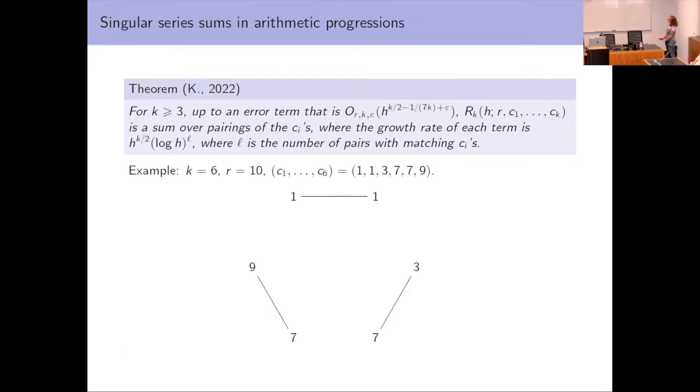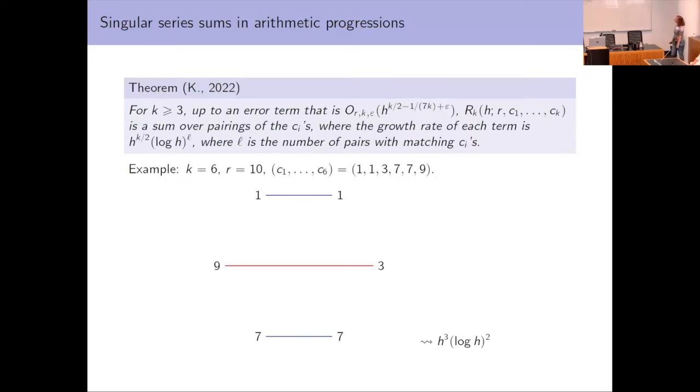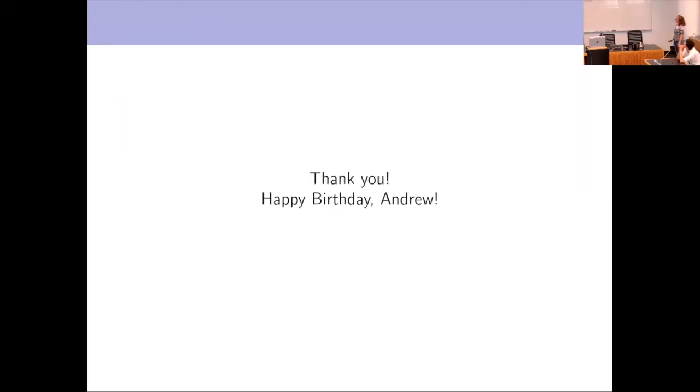So we get these pairings, and the moral of the story that I want to emphasize is that this supports the heuristic that I gave before, which is not how any of the proofs go, but it's an instructive heuristic. The log h's in each of these terms, the contribution to the growth rate in terms of h, is really coming from how many terms we're forced to break instead of having them broken for us, how many opportunities there are for collisions that we have to avoid. So I'll stop there. Thank you, and happy birthday, Andrew.